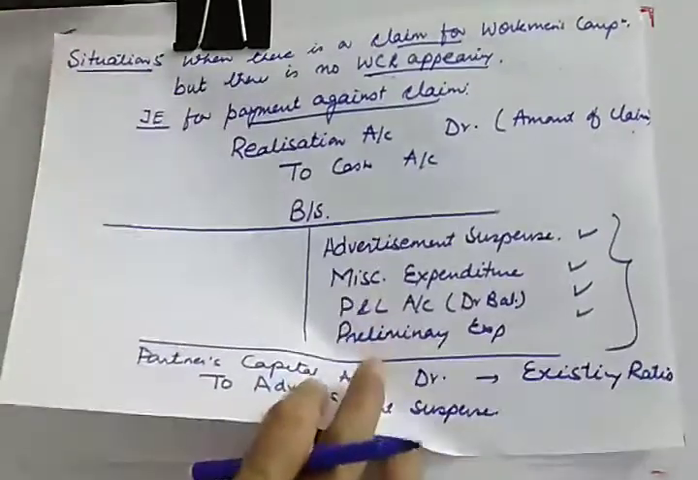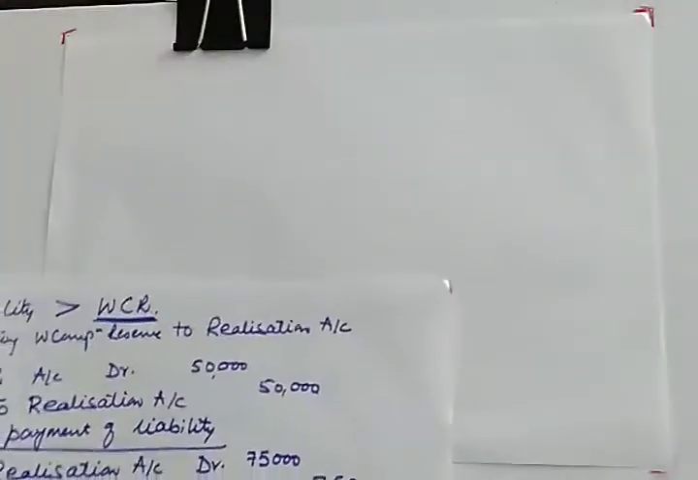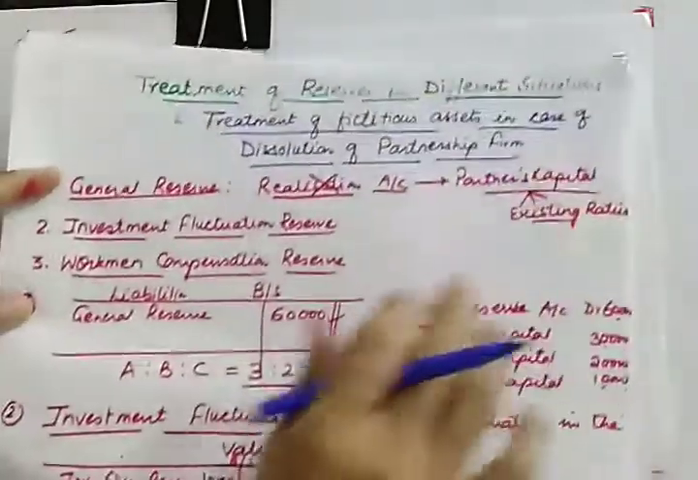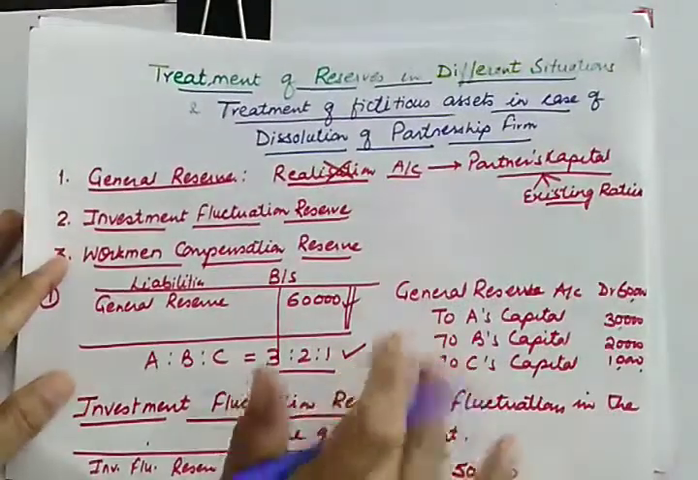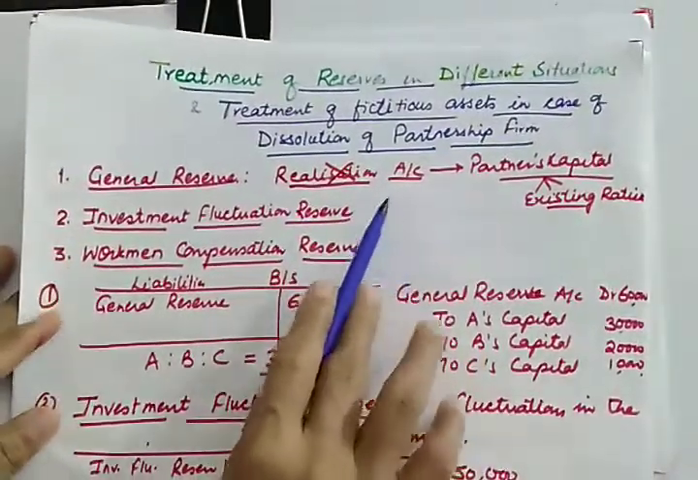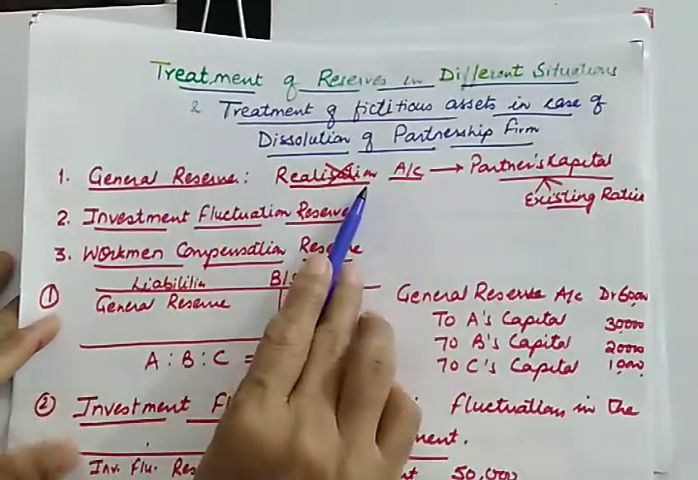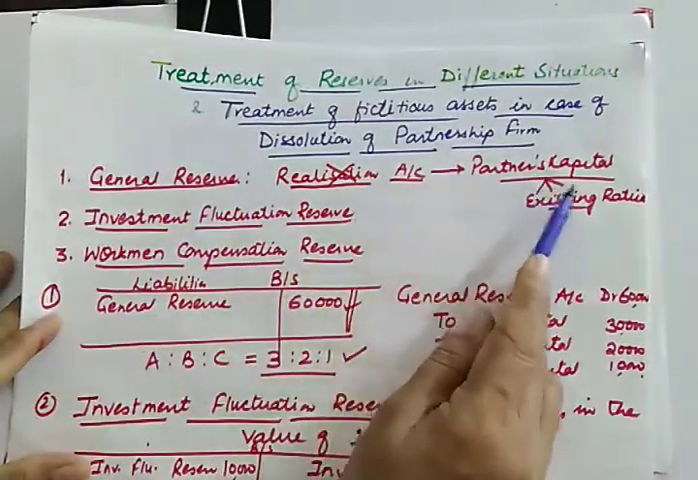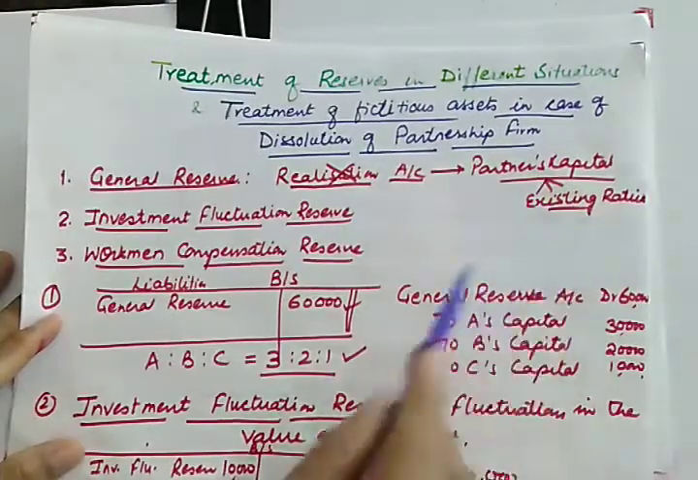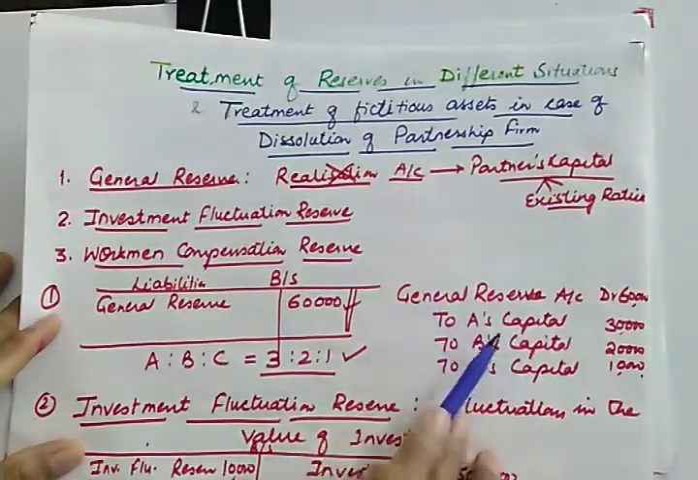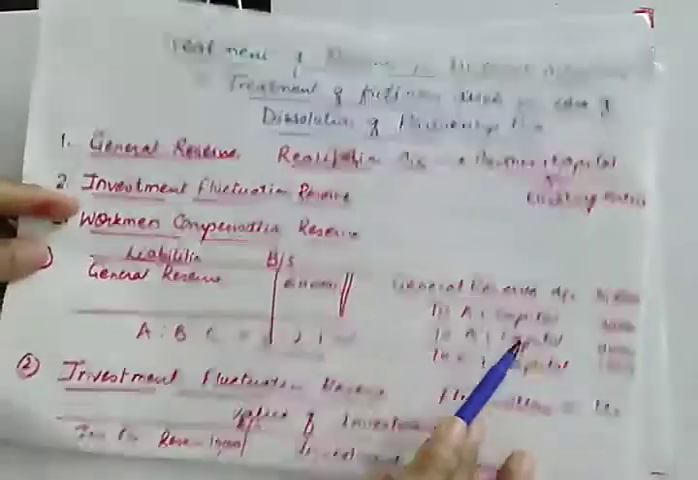So I hope the treatment of accumulated reserve must be clear to you. So let us recapitulate what we did today. Today we have done the treatment of reserve in various situations and treatment of fictitious assets at the time of dissolution. Journal reserve, in no case it will be transferred to realization. It will be directly transferred to partners capital in the existing ratio, and this is the journal entry, journal reserve account debit to partners capital.